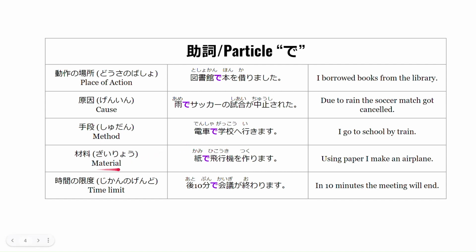Now let's go to material or 材料。 紙で飛行機を作ります。 This means using paper, I make an airplane. So here, using paper is kami de. Now let's go to time limit or 時間の限度。 あと10分で会議が終わります。 This means in 10 minutes the meeting will end. The particle de is used for a time limit and it cannot be used for time. So as a summary, the particle de usually comes after a noun or time.